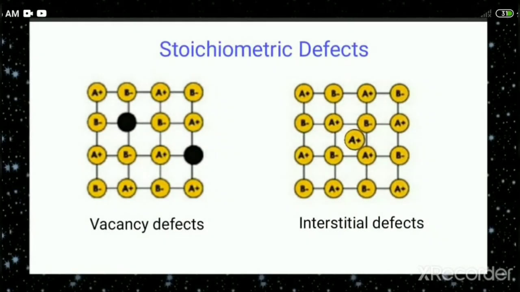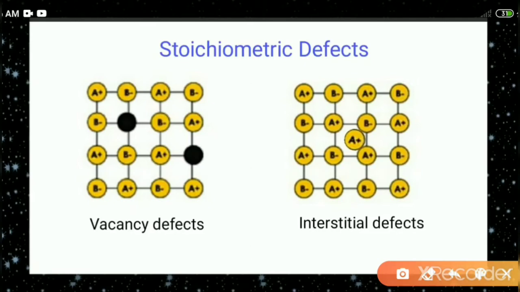Let us look at the structure. In the first structure, you can find some particles are missing. Let us check which particles are missing. One particle is missing from here, one particle is missing from here. Because when a particle is removed from the lattice, it develops a hole. You can see the two particles, A positive and B negative, are now removed from the crystal lattice.